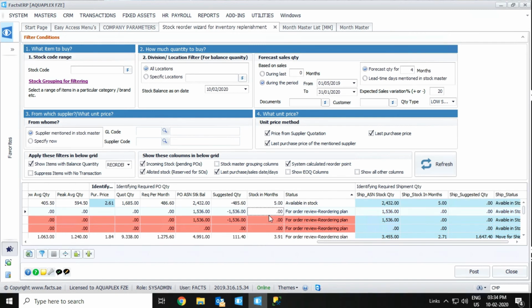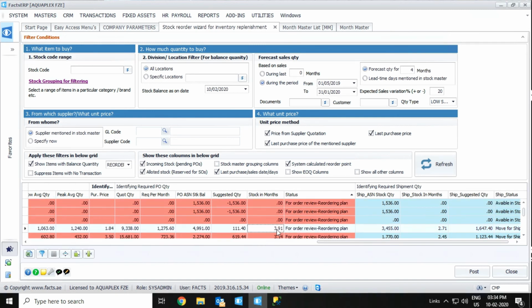For the next one, we can see 3.91 over here. We got required per month 1275 and we have 4991, and the stock in months, 4991 divided by 1275, gives us 3.91.